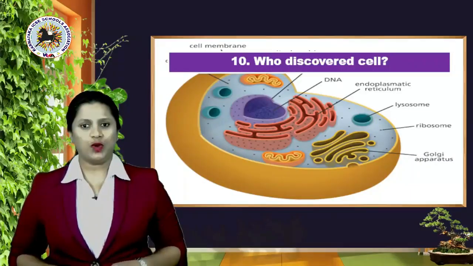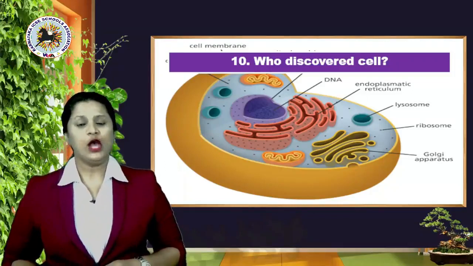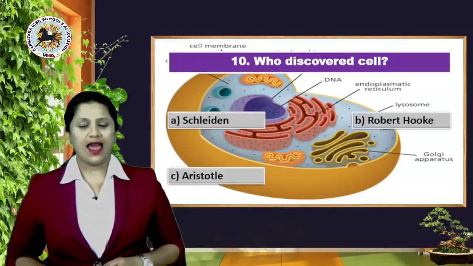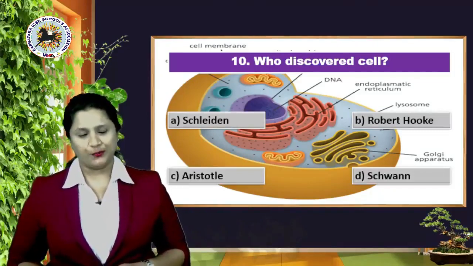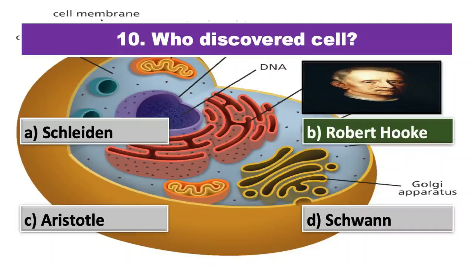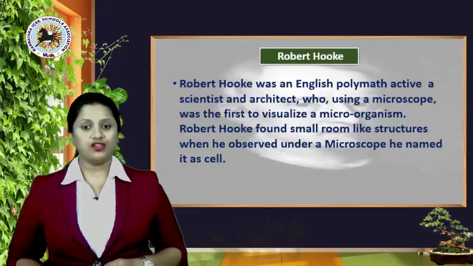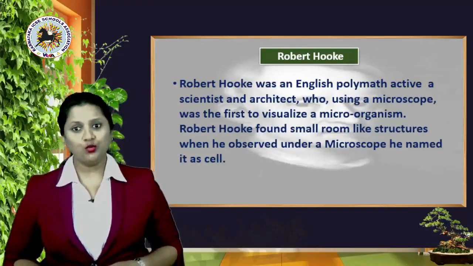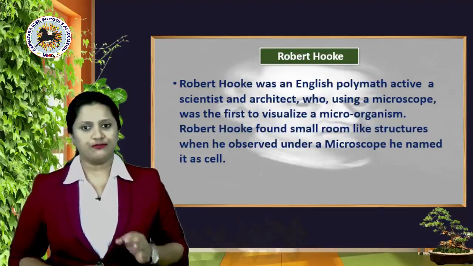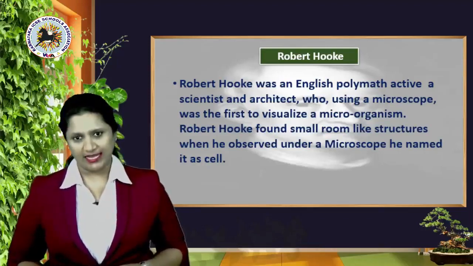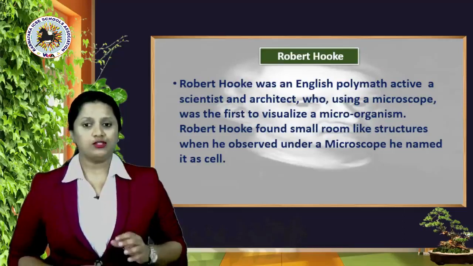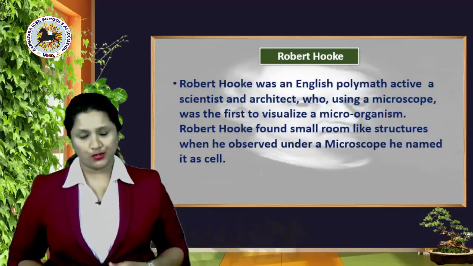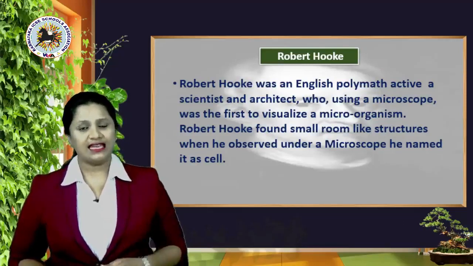That's the 10th one. Who discovered cell? Okay. Options are A, Schleiden? B, Robert Hooke? C, Aristotle? Or option D, Schwann? The right answer is yes, it's option B, Robert Hooke, because Robert Hooke was an English polymath, a scientist and architect who, using a microscope, was the first to visualize a microorganism. Robert Hooke found small room-like structures when he observed under a microscope and he named it a cell.